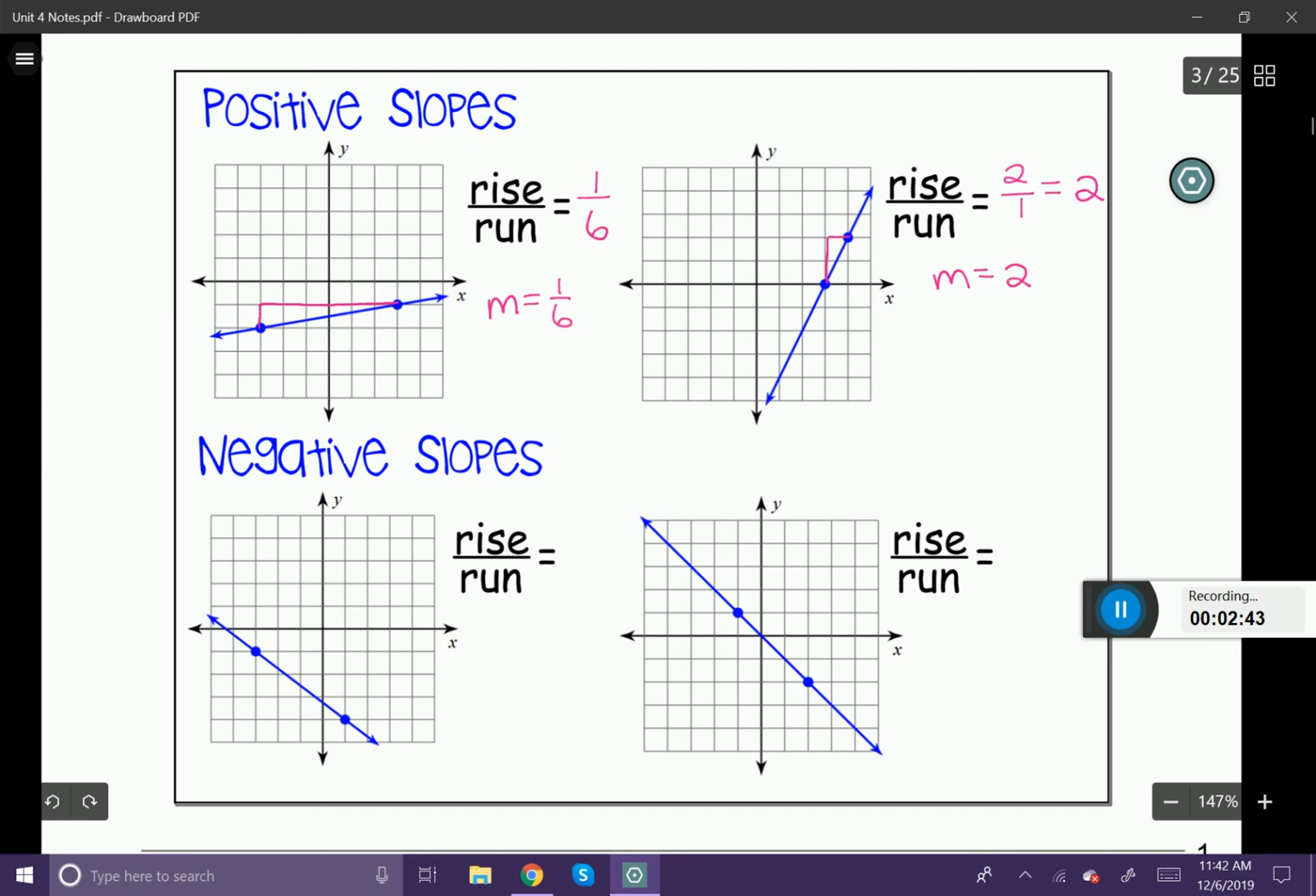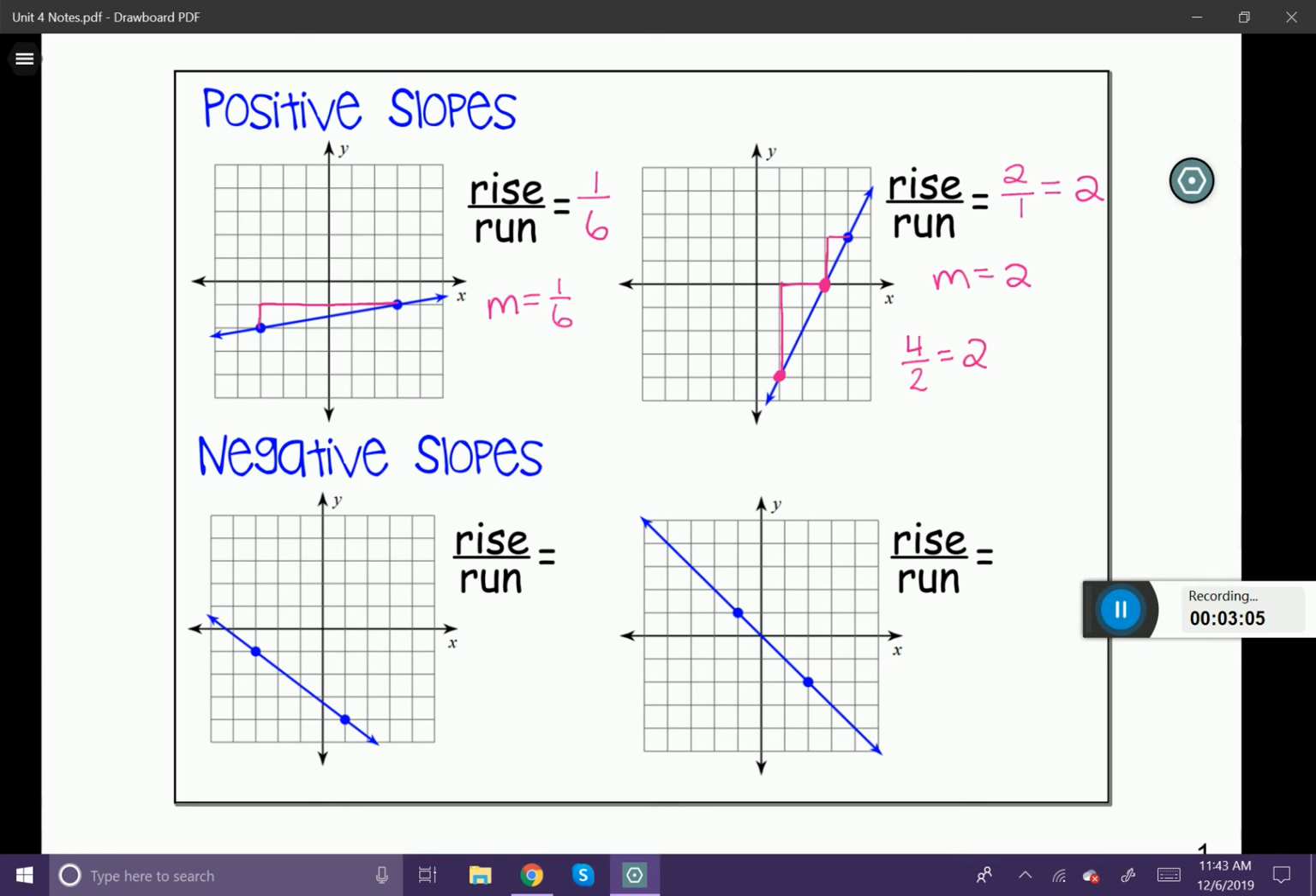Now, let's say that we chose another point. Let's say that we chose this point on the line and this point on the line. I'm going to rise 1, 2, 3, 4, and I'm going to run 2. So my rise was 4 and my run was 2. And again, if I simplify these fractions, it gives me a slope of 2.